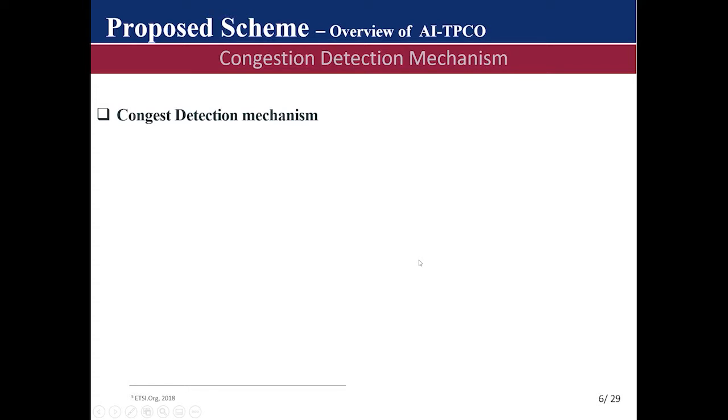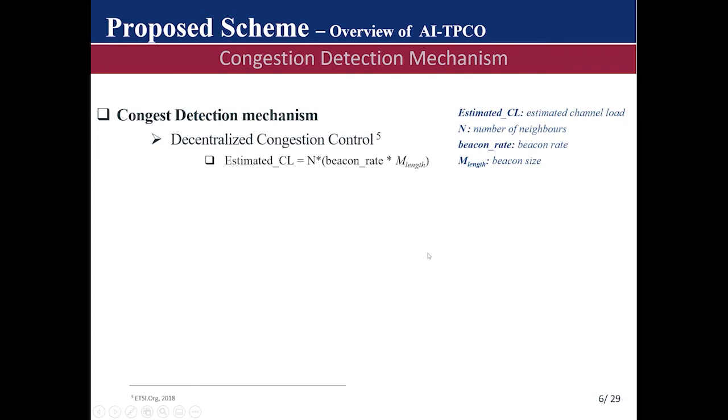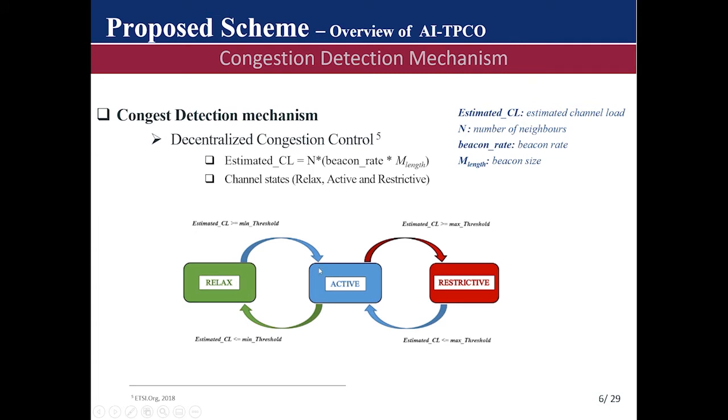So with our proposed scheme, we will first take a look at the congestion detection mechanism of the scheme. With this, we employ a decentralized congestion control mechanism as proposed by ETSI. This scheme allows vehicles to estimate their communication channel load using the formula estimated CL = n × beacon rate × m length, where estimated CL is the estimated channel load, n is the number of neighbors, beacon rate is the beacons sent per second, and m length is the beacon size. After a vehicle has estimated its channel load, it can then classify the channel into either a relaxed, active, or restrictive state.